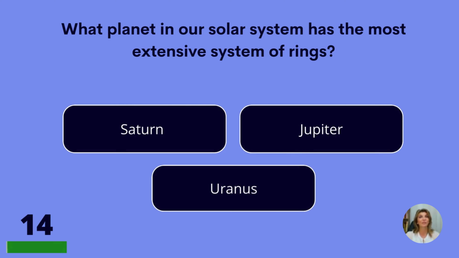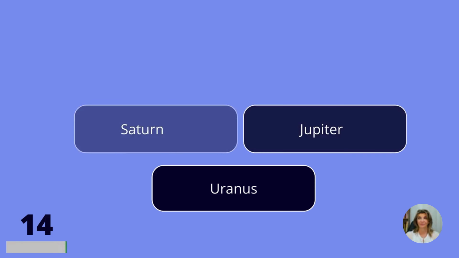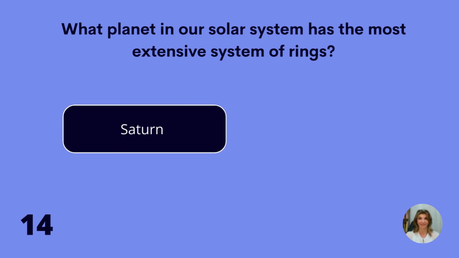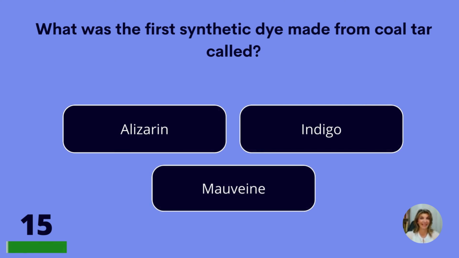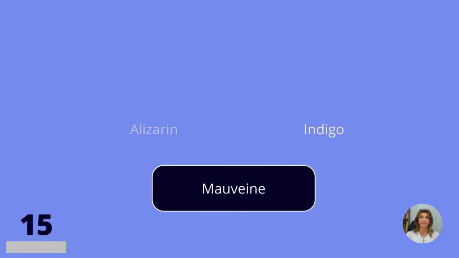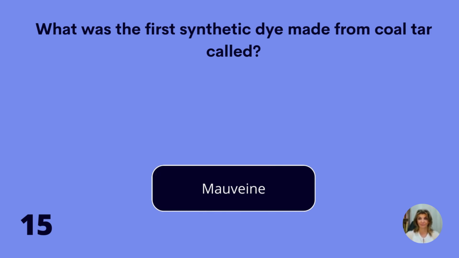What planet in our solar system has the most extensive system of rings? Saturn, Jupiter, or Uranus? Saturn. What was the first synthetic dye made from coal tar called? Alizarin, indigo, or mauvine? Mauvine.